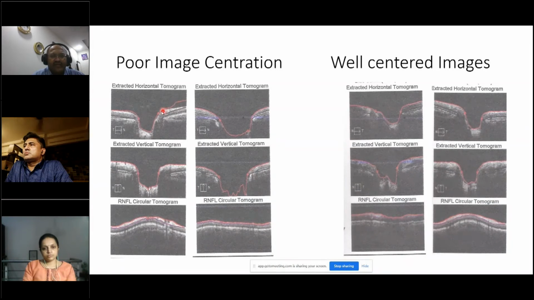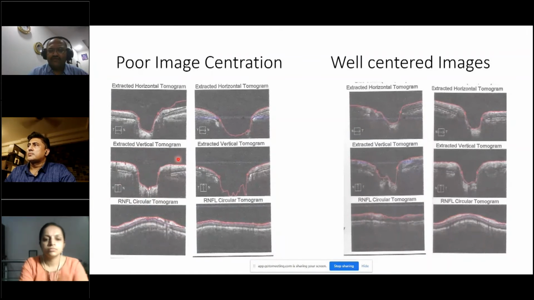When you are scanning them, the tomogram image should be in the middle of the screen like this. They should not be too low. They should not be touching the border of the area which you see here. So they should be right in the middle, so that gives you a well-centered image.